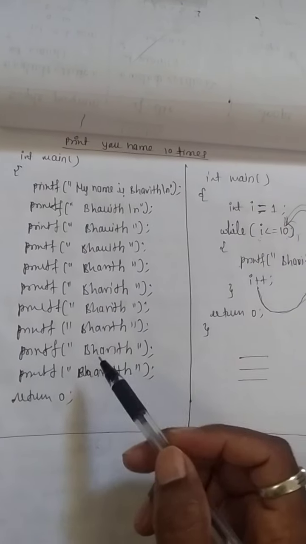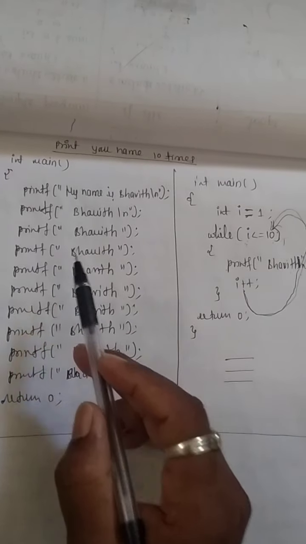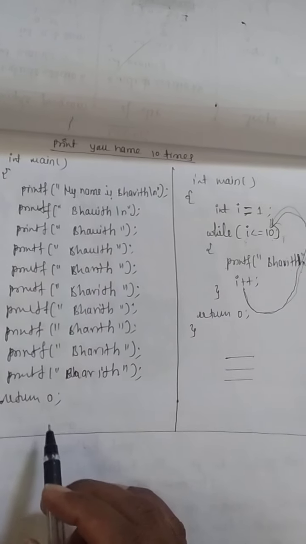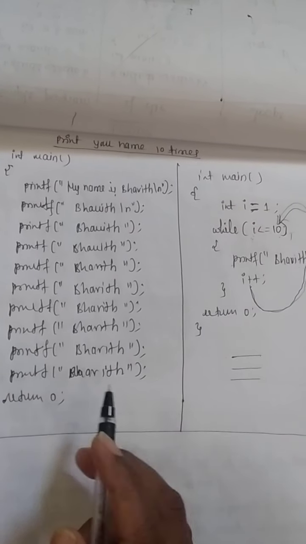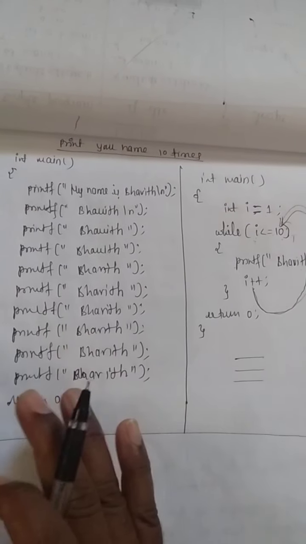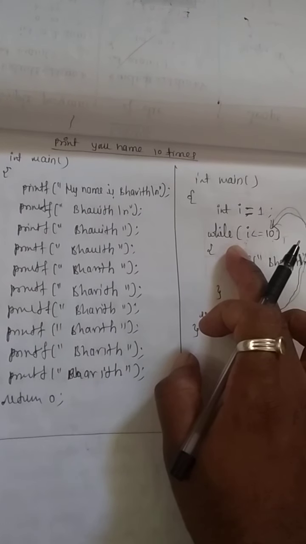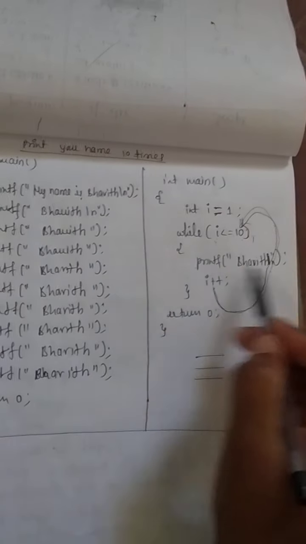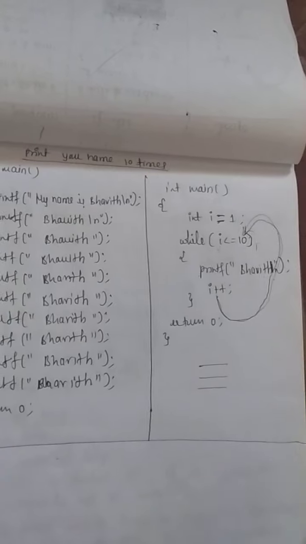How many times have we written the printf statement? Just once. Imagine if we were asked to print the name Bhavit 100 times, is it possible to write 100 printf statements here? No, it would be time consuming and wasteful, the page is wasted, ink is wasted, and everything. Instead, we can solve the problem by using while, do while, and for. We can directly put the condition, whether I less than or equal to 100, with the printf statement. This loop will keep repeating for 100 times and you will get the output on the screen.